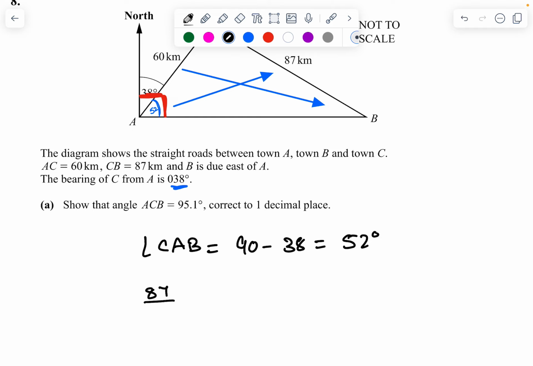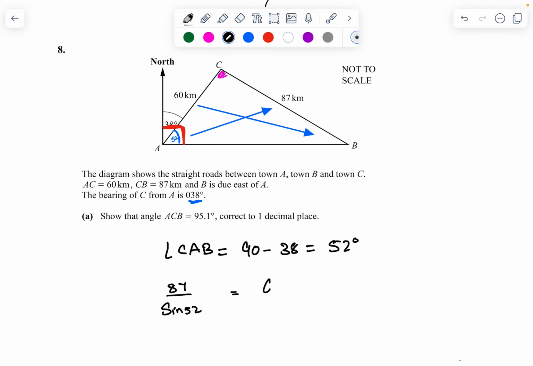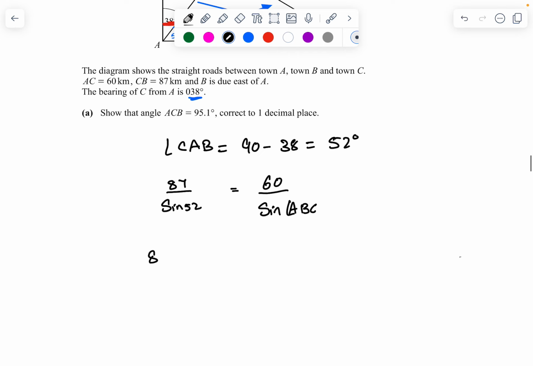So what am I going to write? 87 divided by sine 52 equals 60 divided by sine of angle ABC. So 87 sine of angle ABC equals 60 times sine 52.